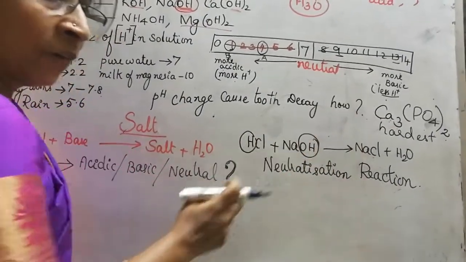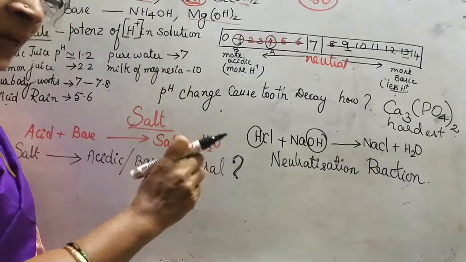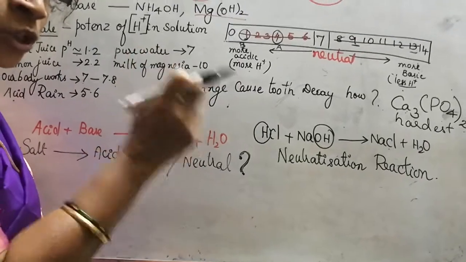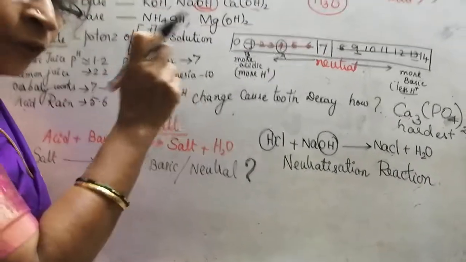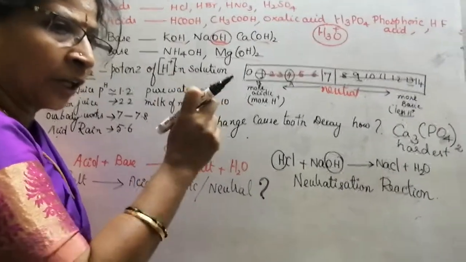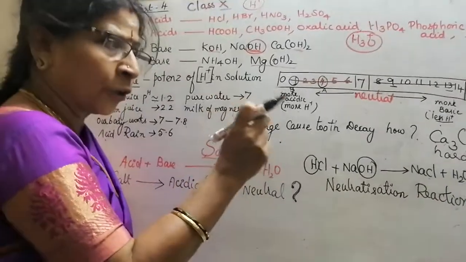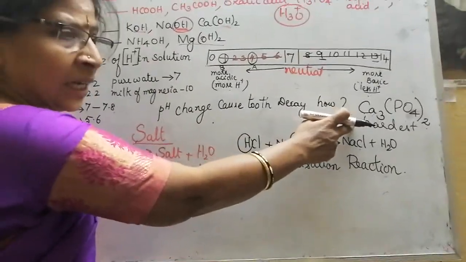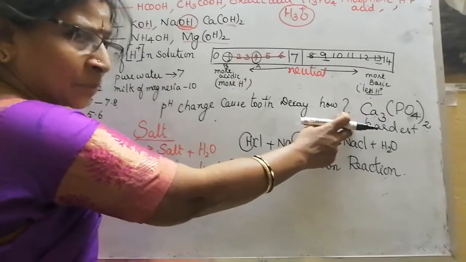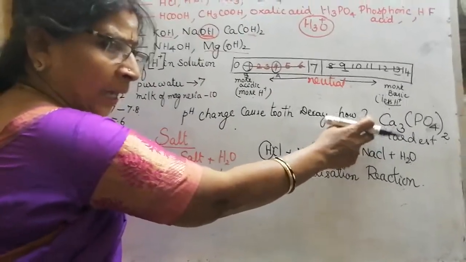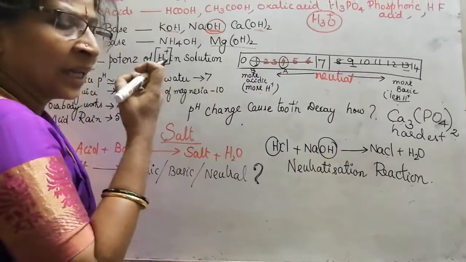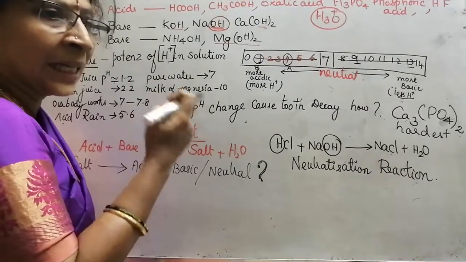This tooth enamel will be corroded by the acid produced during the digestion of that food particle. The food particle will be broken down by bacteria and it will produce acid. That acid will damage the hard substance present in the enamel, calcium phosphate. Then your tooth will start decaying.